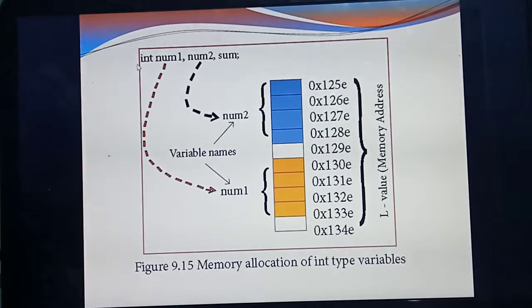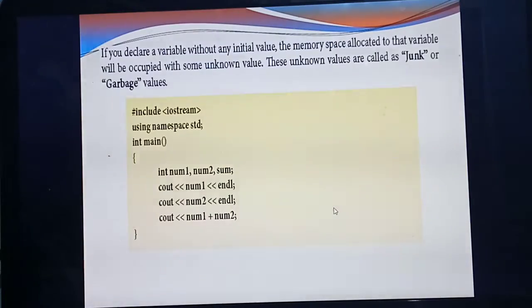In Dev C++ for int, how many memory location spaces are there totally? 4 bytes, so 4 places. For num1, 4 places: 1, 2, 3, 4. As well as num2, 4 spaces. Understood? So here which one is the R value? Num1 and num2 is the R value. And which one is the L value? This memory address. Understood?